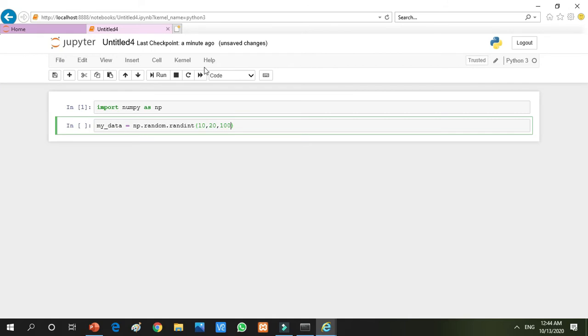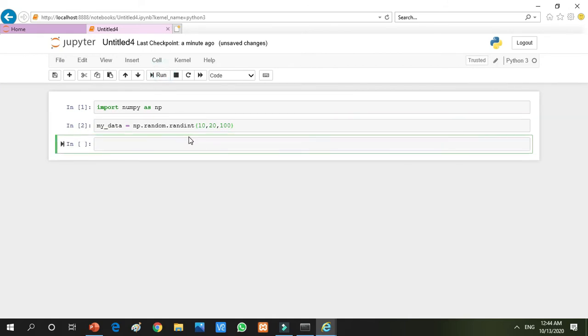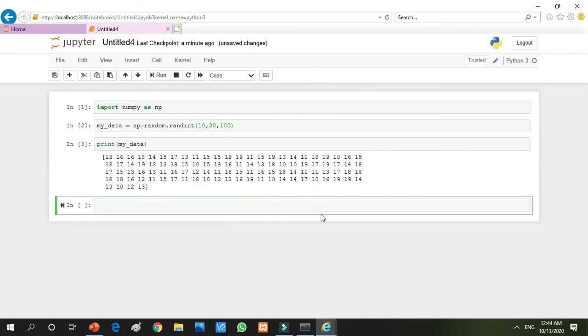So I am running it. Okay, it has generated the data. Let me see how the data looks. I am writing print my data, which is the name of the variable. Let me run it, and you can see it has generated 100 numbers. All the numbers are between the range of 10 and 20.